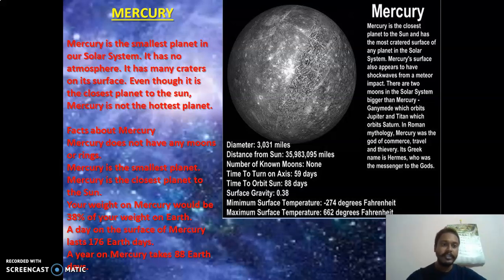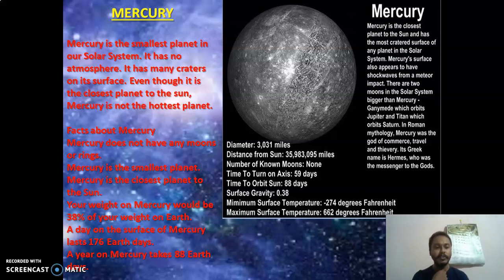Okay. Facts about Mercury. Mercury does not have any moons or rings. Mercury is the smallest planet. Mercury is the closest planet to the sun. Your weight on Mercury would be 38% of your weight on Earth. So whatever is your weight, a simple sentence if I have to put, suppose on Earth you are 100 kg. So on Mercury you will be only 38 kg. 38% of Earth's weight will be your weight on Mercury.